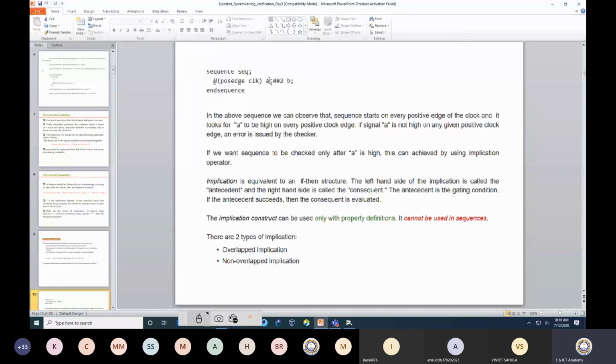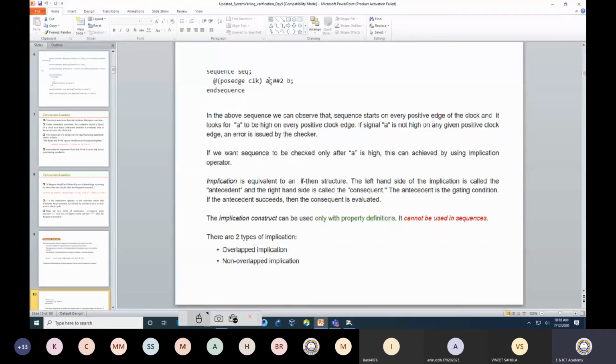If A is high, then after 2 clock cycles, I need to check for B being high. If A is not high, then there is no need to check the occurrence of B, because this is a dependency. If A is asserted, then after 2 clock cycles, I would like to see whether B is asserted or not. If A is not asserted, then there is no meaning in actually checking B.